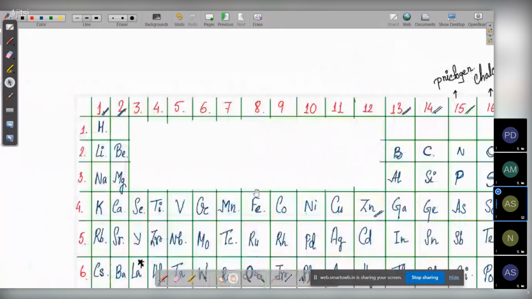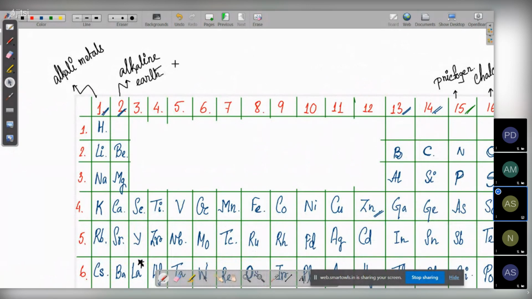Then what is group 1 known as? Group 1 is known as the alkali metals. And group 2 is called the alkaline earth metals. Alkaline earth metals.